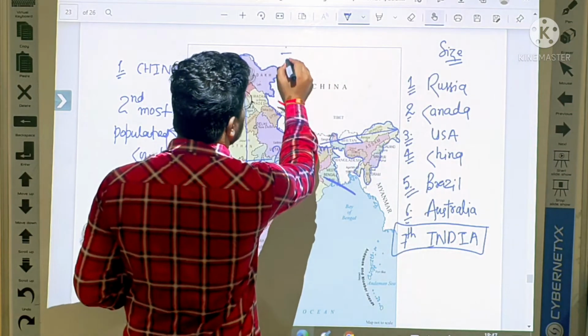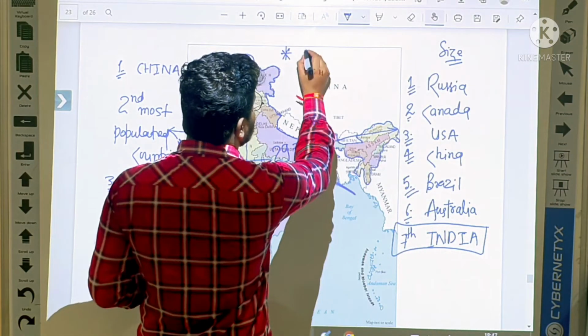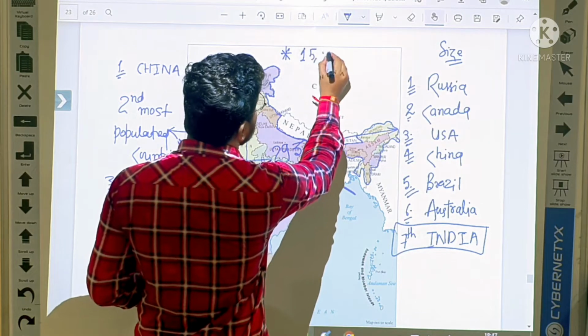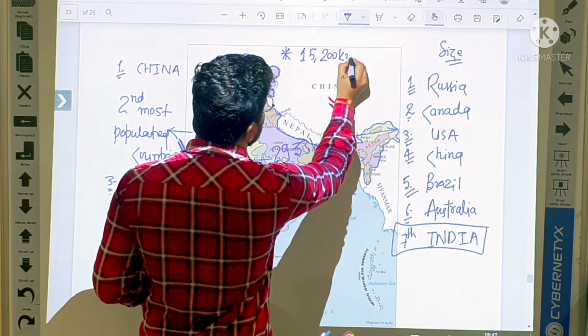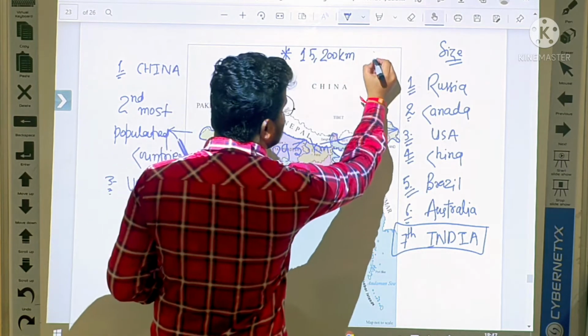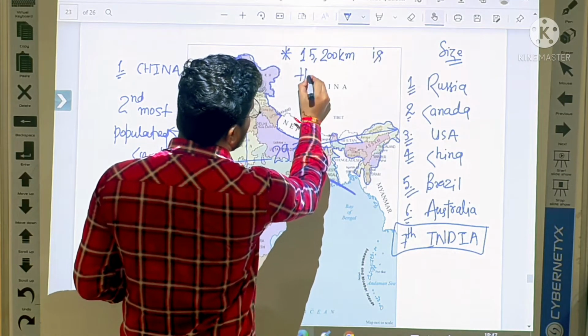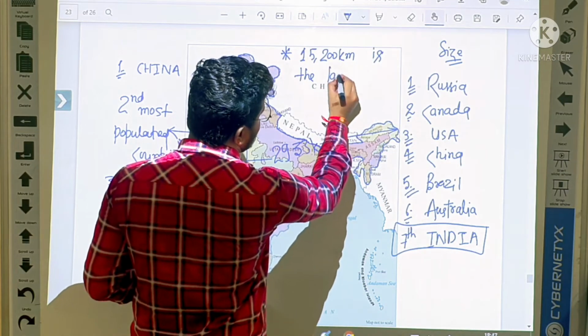I am going to write it down, so everybody please write it. 15,200 kilometers is the length of the land boundary.